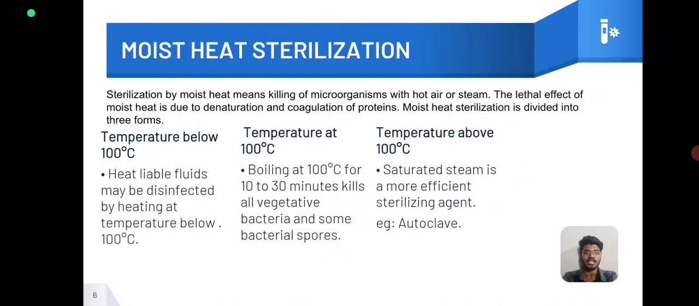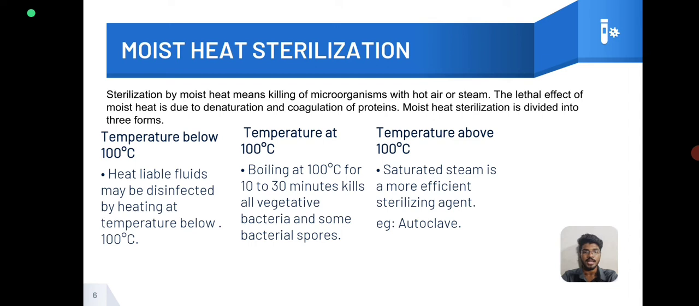And moist heat sterilization. Sterilization by moist heat means the killing of microorganisms with hot air or steam. The lethal effect of moist heat is due to the denaturation and coagulation of proteins. Moist heat sterilization is divided into three forms: temperature below 100 degrees, temperature at 100 degrees and temperature above 100 degrees.